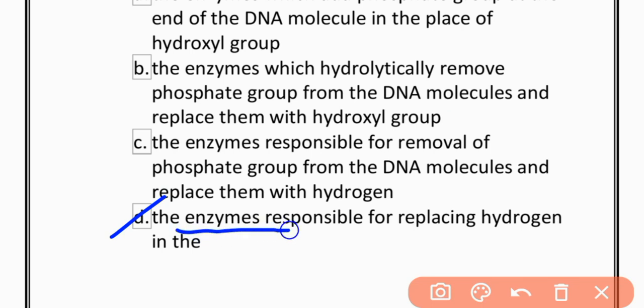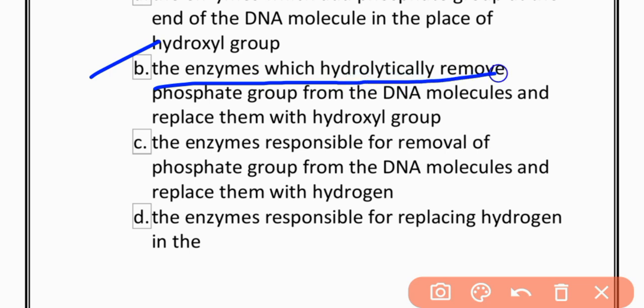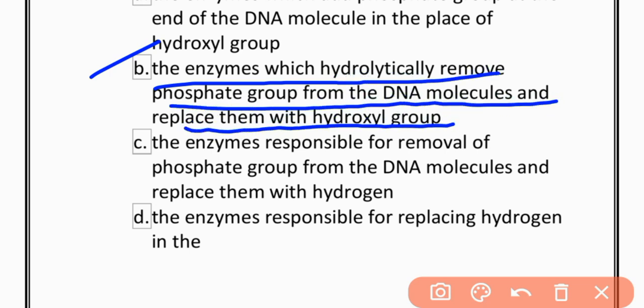Option D, the enzyme responsible for replacing the hydrogen. The correct option is option B. The enzyme which hydrolytically removes phosphate groups from DNA molecules and replaces them with hydroxyl groups.